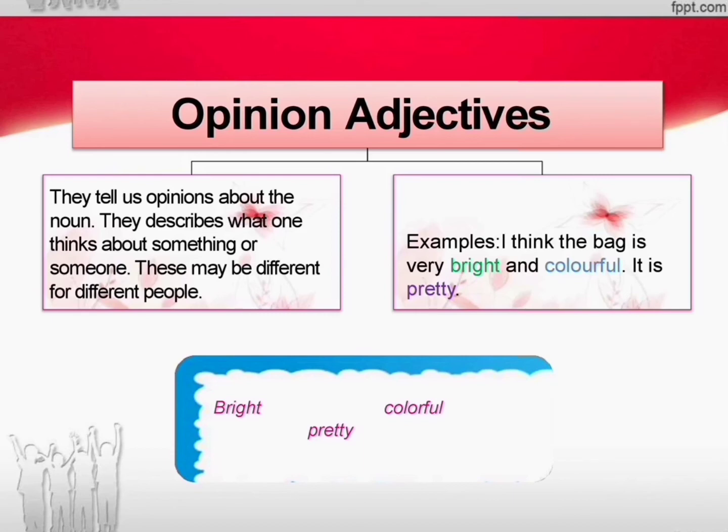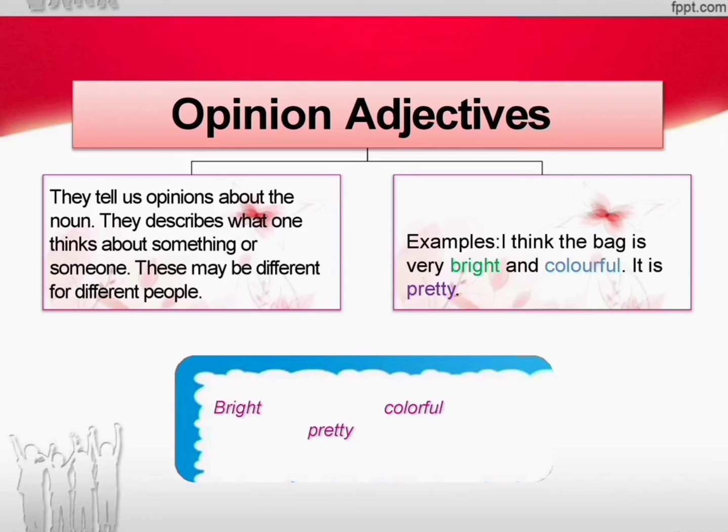Next, adjectives can be used in various places. Adjectives also answer questions like what kind, which one, how many. Adjectives can be used to describe the color of the noun.